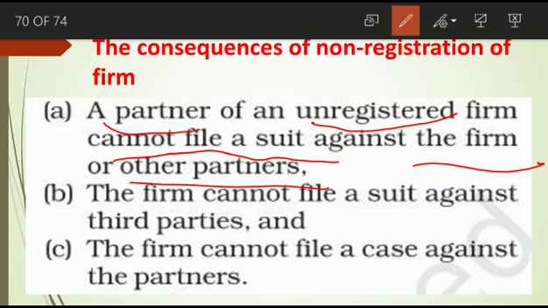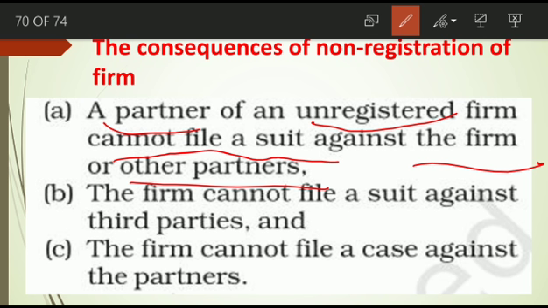The firm is a separate one, the owner is a separate one. So, a partner can't file a case against the firm also. Under which situation? If a firm is not registered, under that situation a partner cannot file a suit against the firm or other partners.